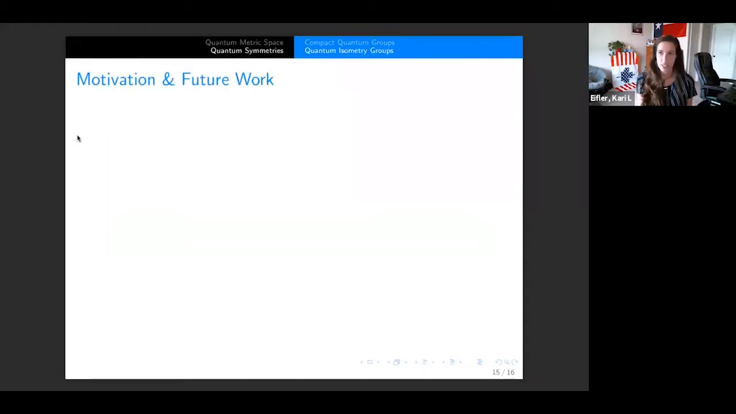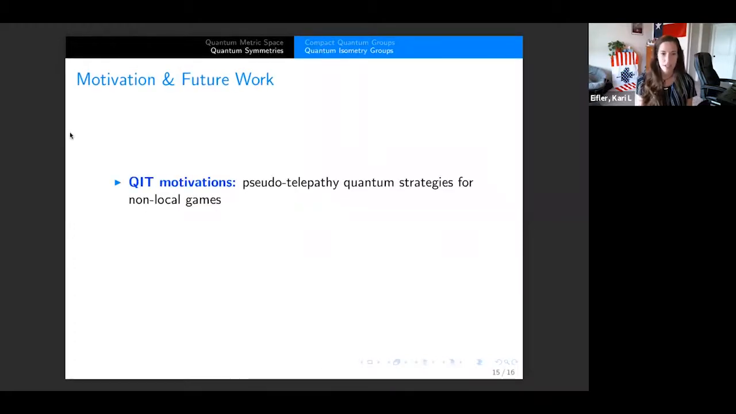So I'll finish off with some motivation and some future work. So the first thing is the quantum information theory side. When studying pseudo-telepathy quantum strategies for non-local games, what you end up naturally looking at is the quantum symmetries of graphs. And you can think of graphs as some sort of elementary example of a finite metric space. So for example, quantum automorphism groups of graphs, there's a lot of very interesting operator algebras that come up from these, and there's a lot of deep connections into quantum information theory. And it's natural then to ask, can you find a pseudo-telepathy game which has quantum metric spaces arising?